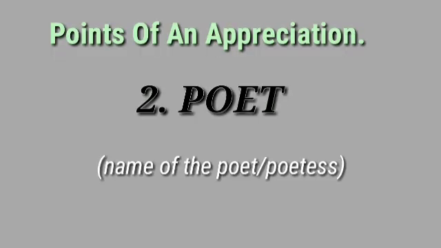The second point is the name of the poet or poetess. While writing this point, you have to mention who has written the poem. You are supposed to write the name of the poet which is given to you. If the name of the poet is not mentioned in the poem, you can write it as anonymous. Children, again, while writing the name of the poet, you will score 1 mark.